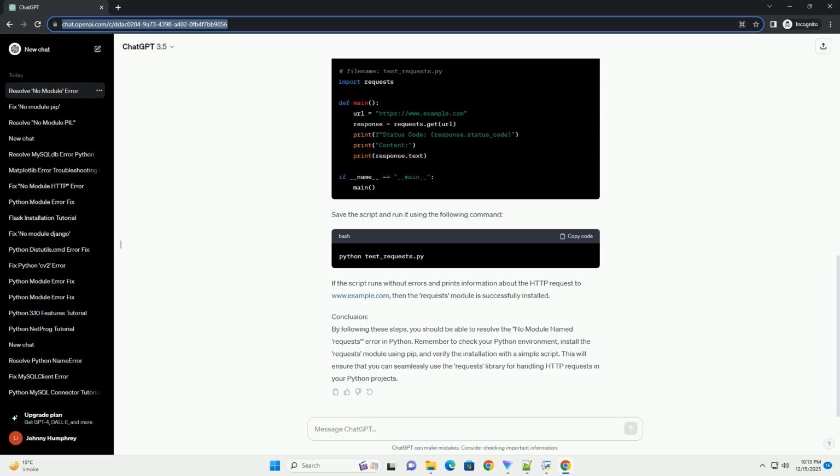Conclusion. By following these steps, you should be able to resolve the No Module Named Requests error in Python. Remember to check your Python environment, install the requests module using pip, and verify the installation with a simple script. This will ensure that you can seamlessly use the requests library for handling HTTP requests in your Python projects.